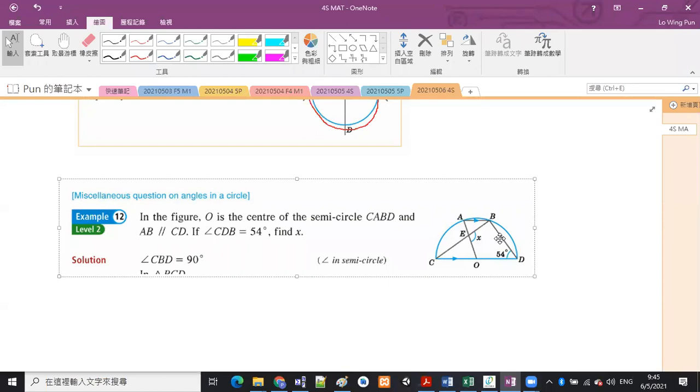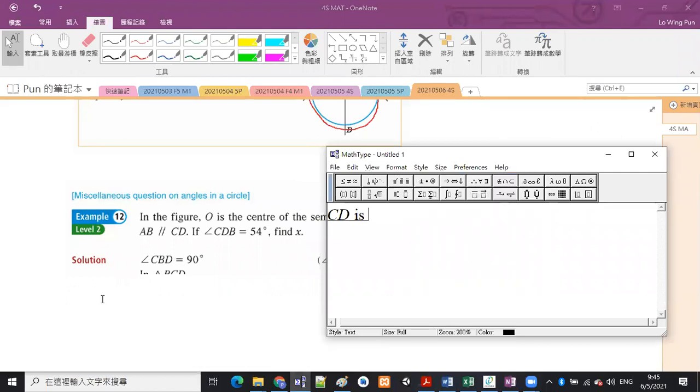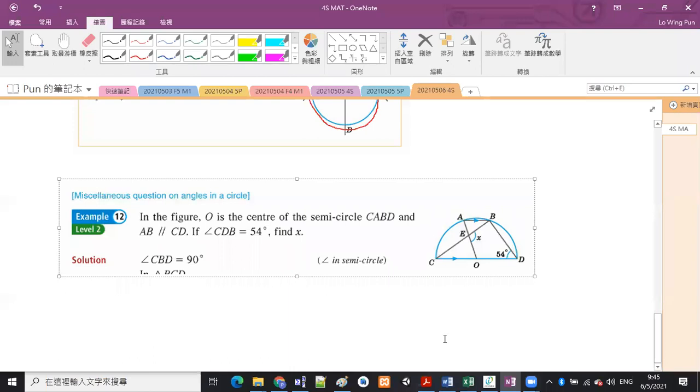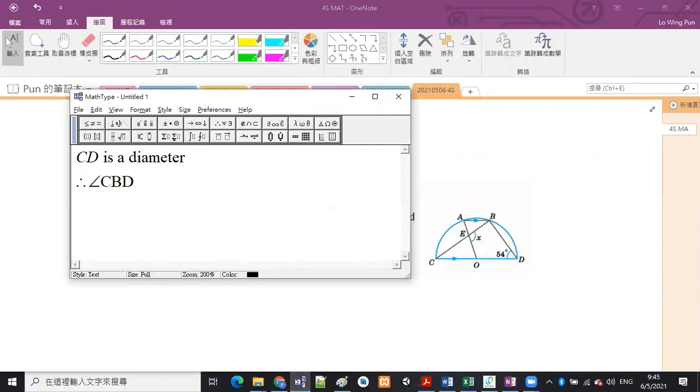O is the center of the semicircle, which means that CD is a diameter, which means angle CBD should be equal to 90 degrees. It's angle in semicircle.